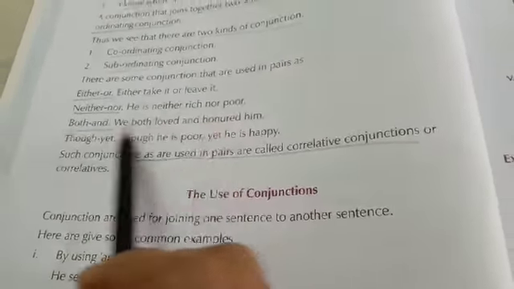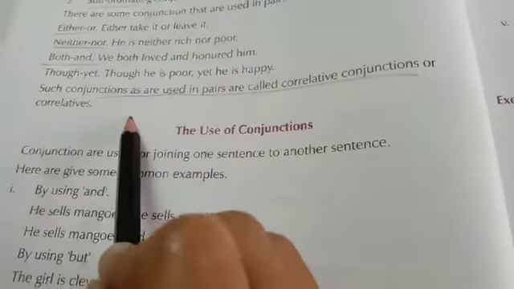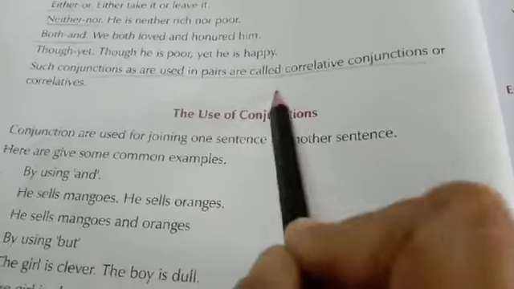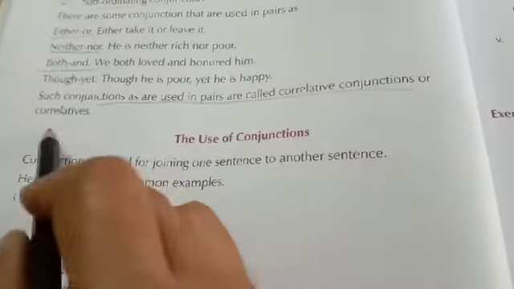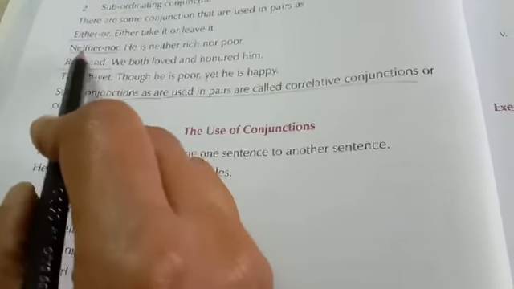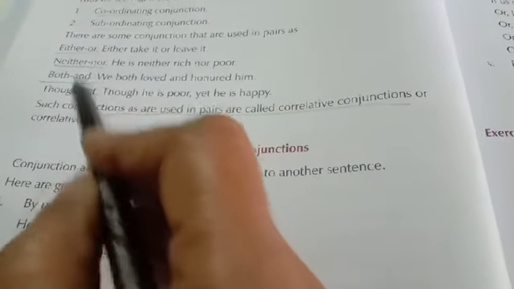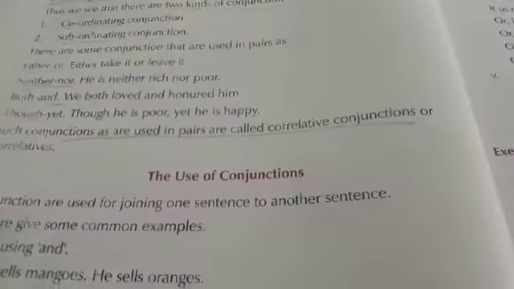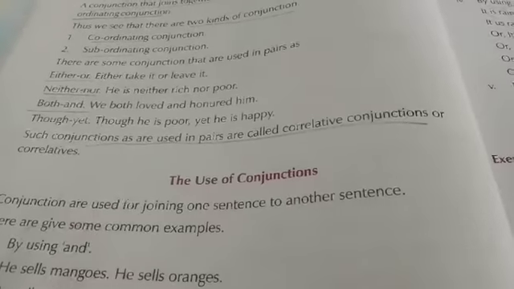So in both ways, both the sentences go together. Such conjunctions are used in pairs. They are called correlative conjunctions or correlatives. So when these are used, both and, neither nor, either or, they are called correlative conjunctions.